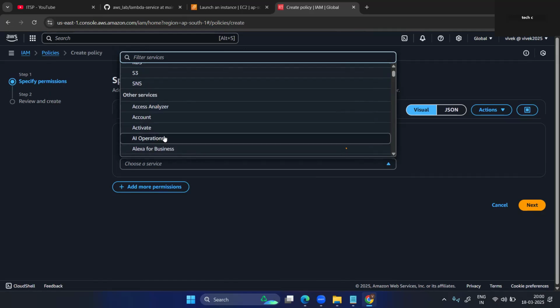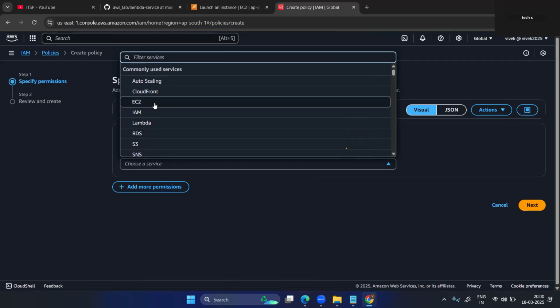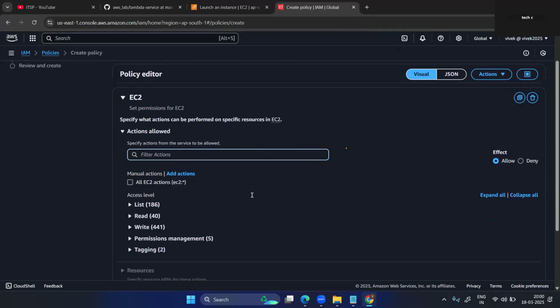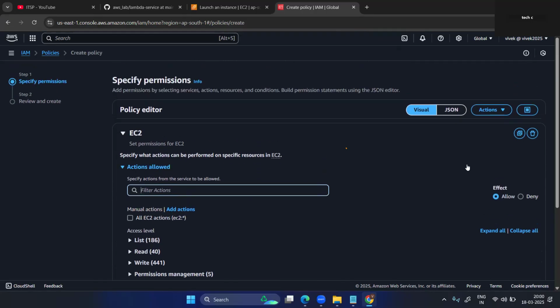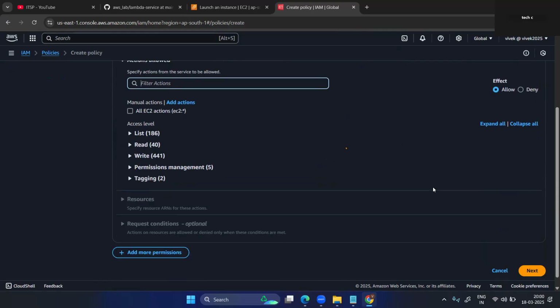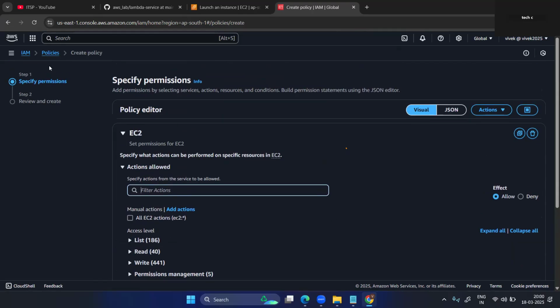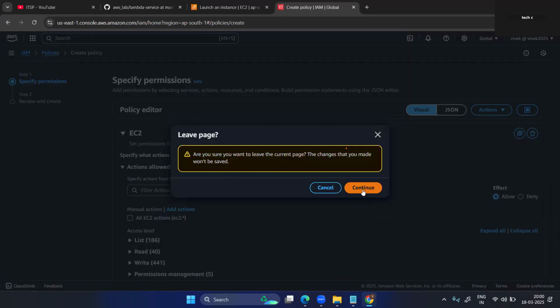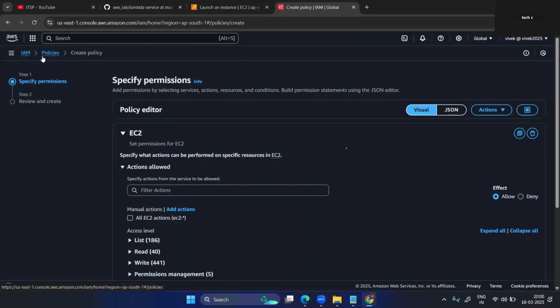EC2 or Lambda? EC2. Okay. Now one thing is remaining, inline policy. I need to allow. Wait. We can do it this way as well, but I'm just taking an inline policy.